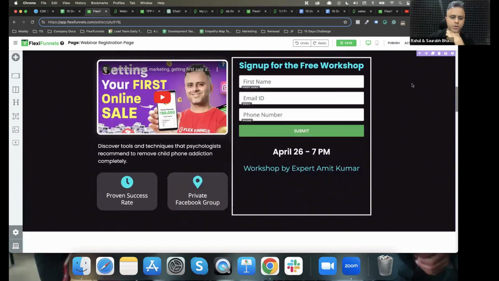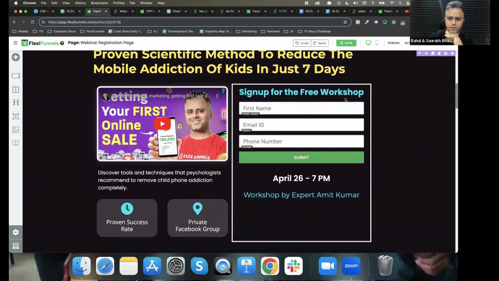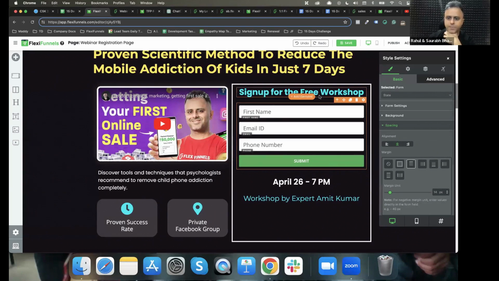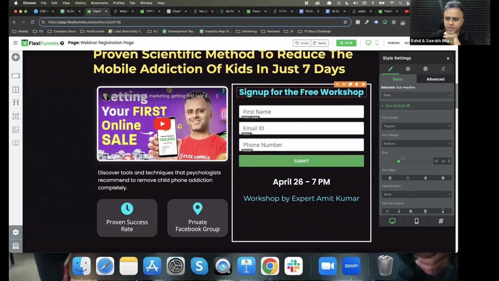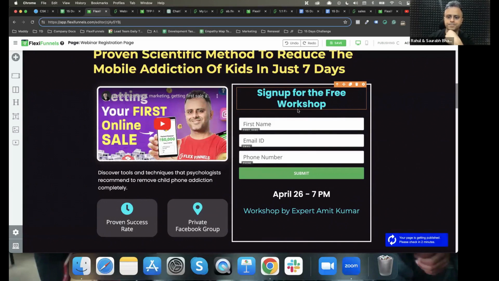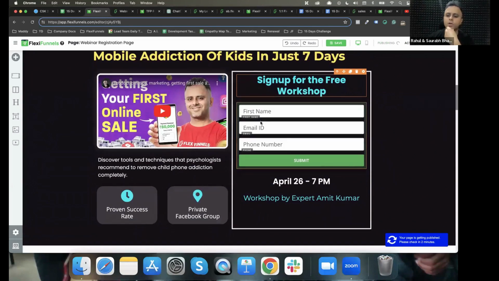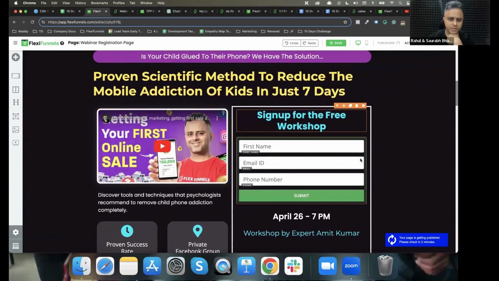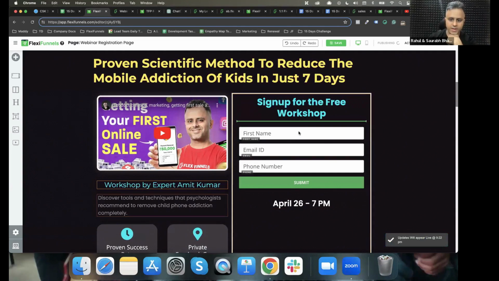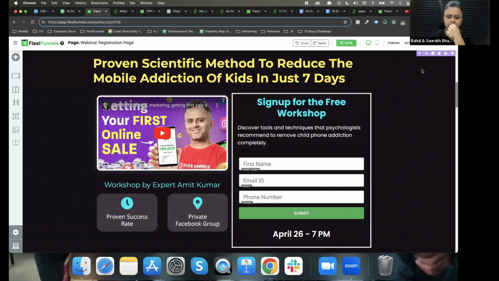Okay. So, adding some gap over here. Maybe I can increase the font size a little bit to make it look good. Okay, so this is one more way of changing this, replacing this, changing this. Maybe I can bring this over here and maybe I can bring this over here, right?